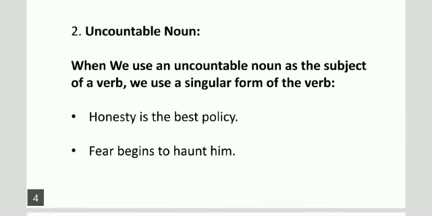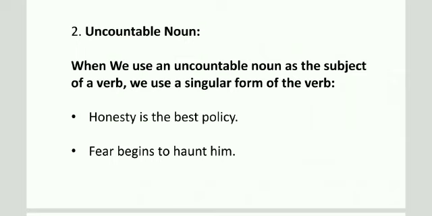Okay, next is uncountable noun. When we use an uncountable noun as the subject of a verb, we use a singular form of the verb. Here we can see the examples: honesty is the best policy, and the second one is fear begins to haunt him. In both sentences, honesty and fear are uncountable nouns.